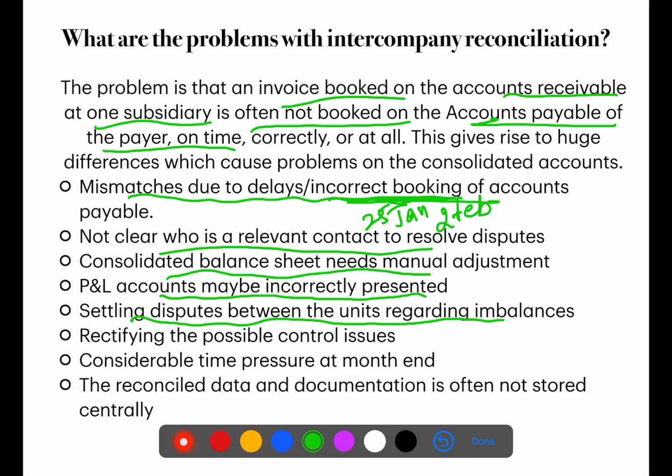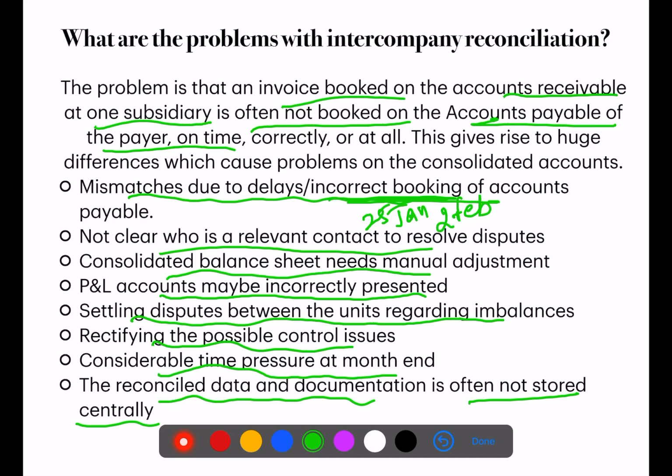Suppose I have entered the entry for 5,000, and they entered 50,000, that also happens. Rectifying the possible control issues. Considerable time pressure at month end means we always reconcile the statements at the end of the month, which is also a problem. Reconciliation data and documentation is often not stored centrally. Now these are the problems of intercompany reconciliation.